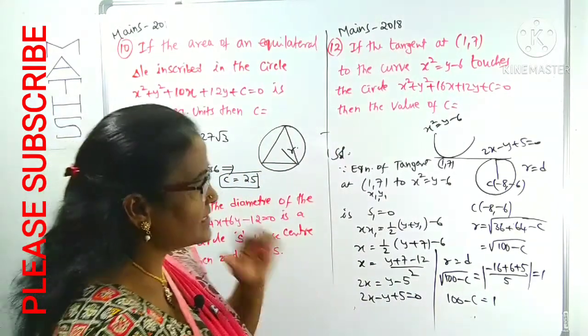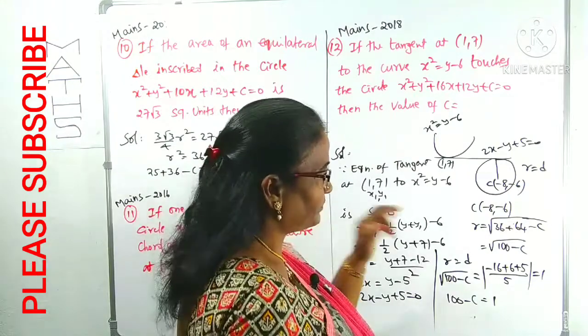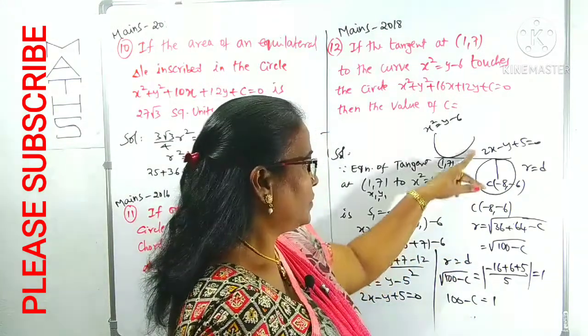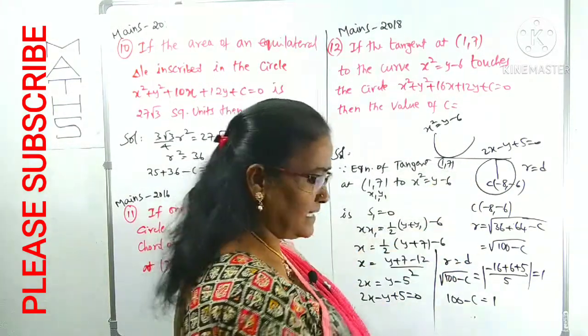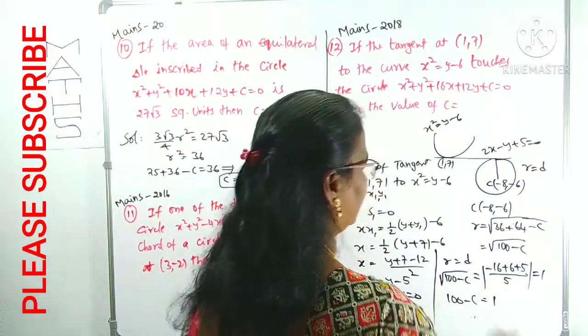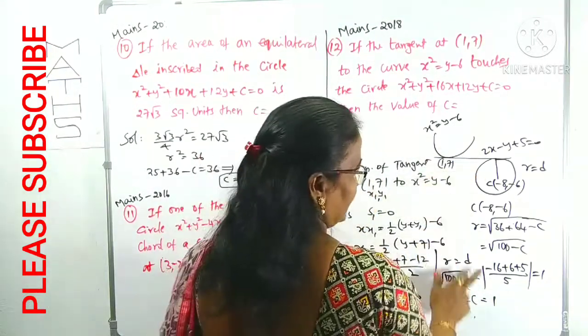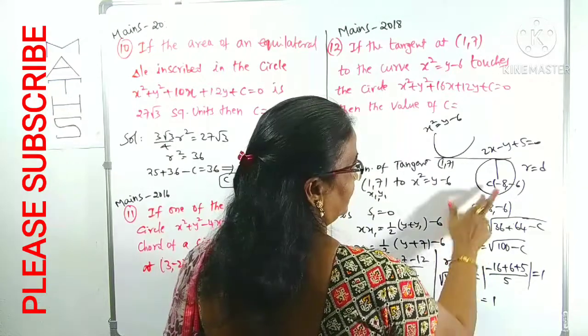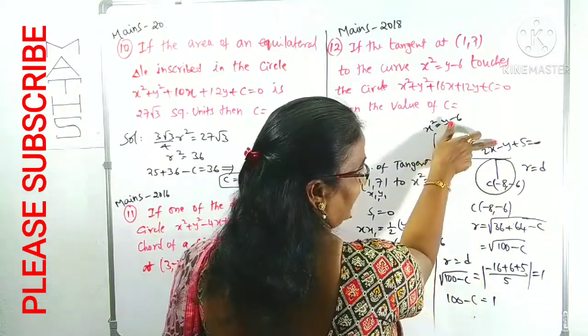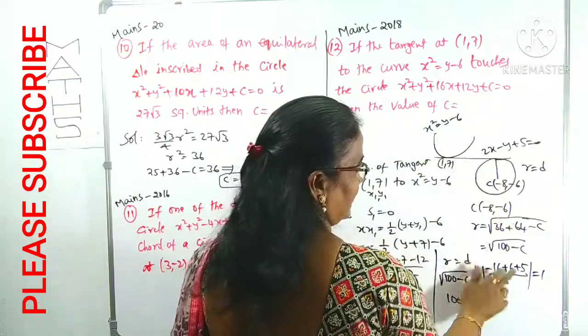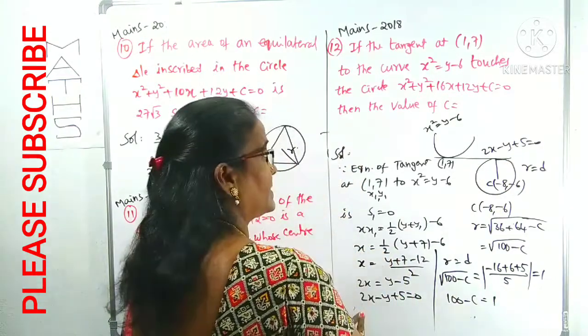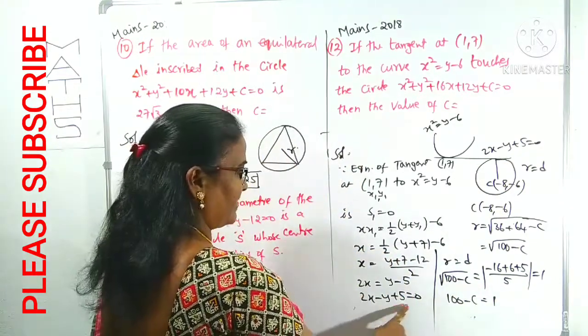Oh, let me check somewhere else. 2 into minus 8 is minus 16, minus 6 into minus 1 is plus 6, plus 5. This is correct only. 2x minus y plus 5 is equal to 0.